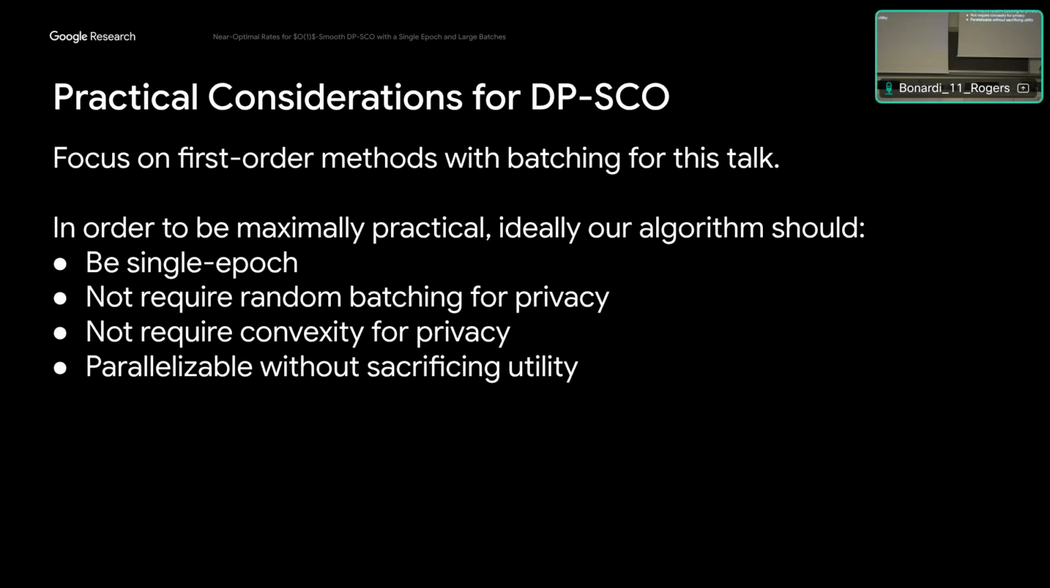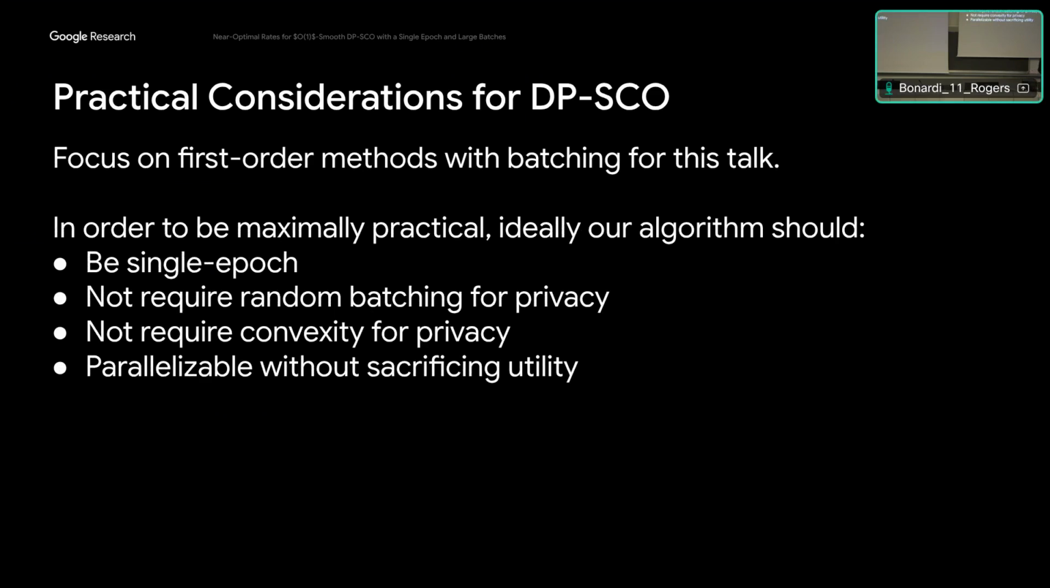So the motivation for this work is that there's a separation between the types of results that are optimal for the theory literature and the types of algorithms that we actually use in practice. In particular, there's a number of properties that we would want an algorithm to have in practice that are not satisfied by the best previous results in the literature.